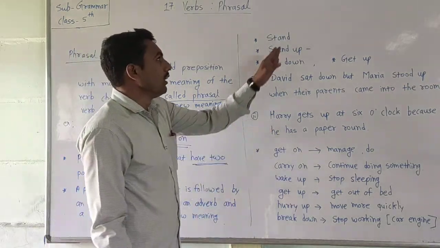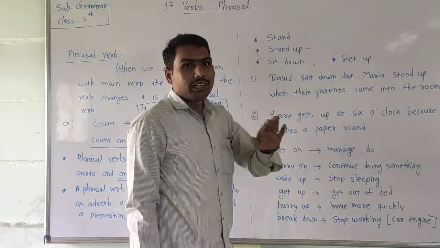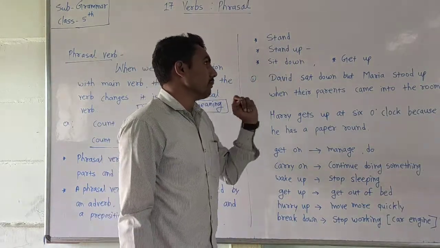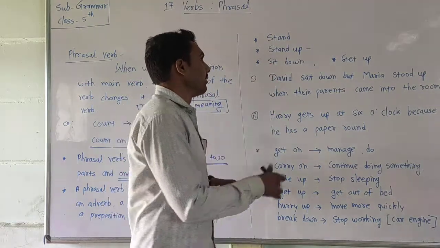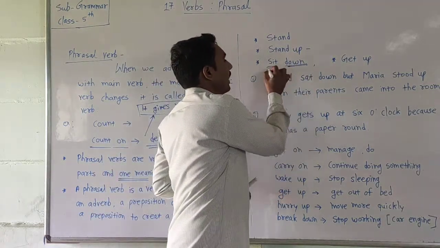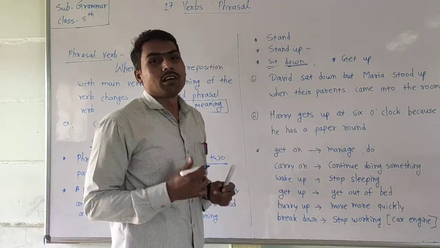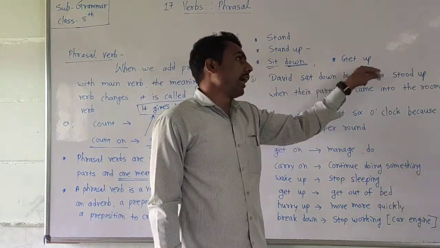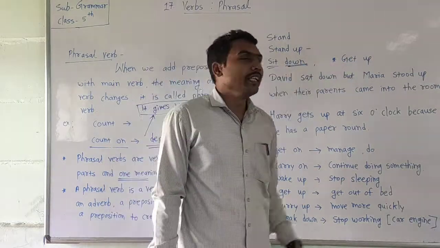For example, look here. Stand is a main verb, and when we attach up, stand up, it gives a new, different meaning. Like sit down also. Sit means बसणे, down means खाली. Both words are a main verb and a preposition, so two parts. The phrasal verb has two parts. Look here, get up, get and up. These are the two parts of the phrasal verb. It gives a new meaning.